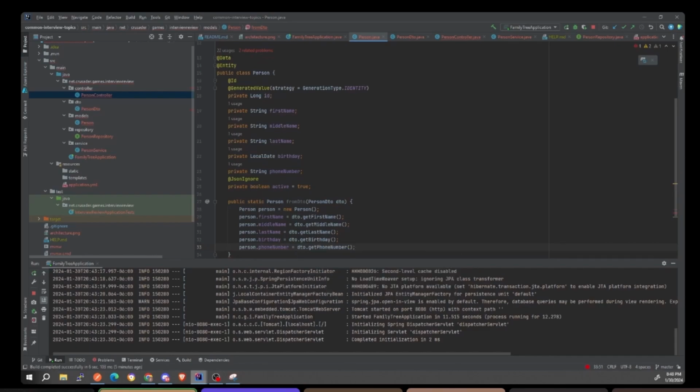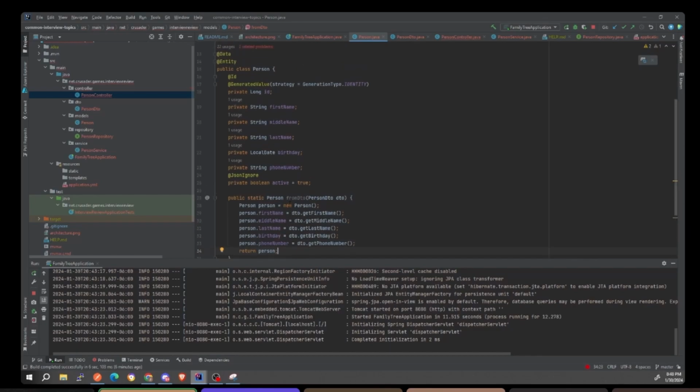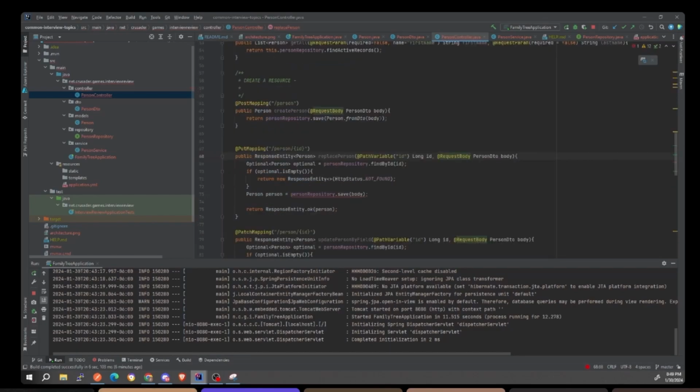Like I said, there are multiple ways of doing this. You can use a constructor. You can use a static method like this. You can create it from the person DTO. There are all sorts of ways of doing it. The question is, where do you put it? Where do you put all this data? That's the hard part. I don't know where you would want to put this information. Does that make sense? This is called a factory method.